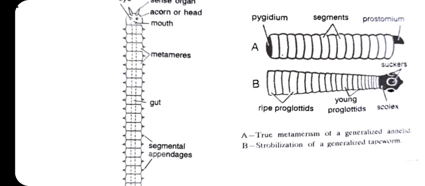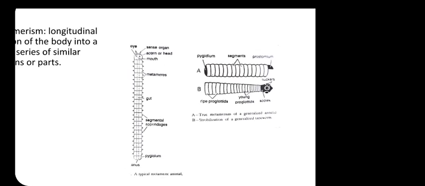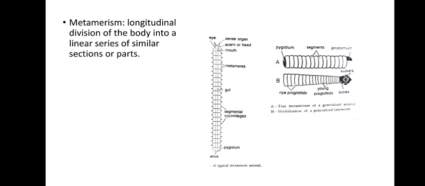Up to Aschelminthes, there is no metamerism. So there is again an exception. Lower metazoans up to Aschelminthes, we consider them as lower metazoans. So up to Aschelminthes, you won't find metamerism. Annelida onwards, you are finding metamerism. Again, there are exceptions, but the generalized rule is that Annelida onwards, they show metamerism, or at least normal segmentation is seen. So segmentation, metamerism, is one of the features of so-called higher metazoans.